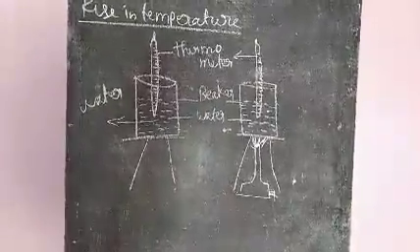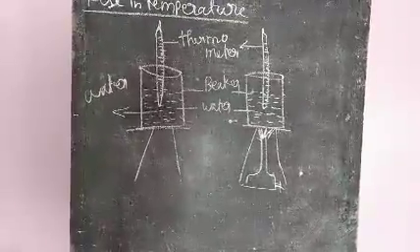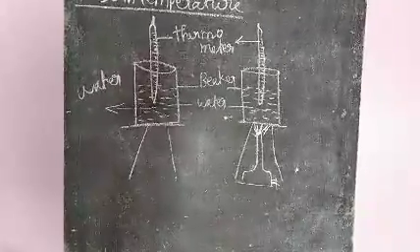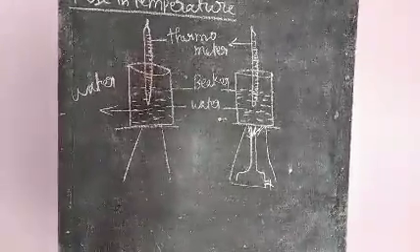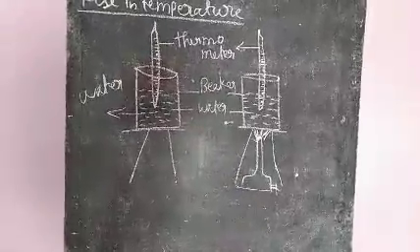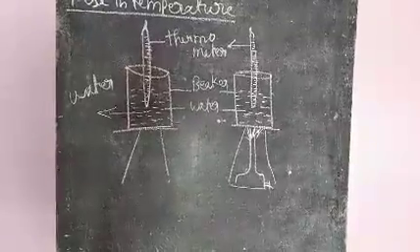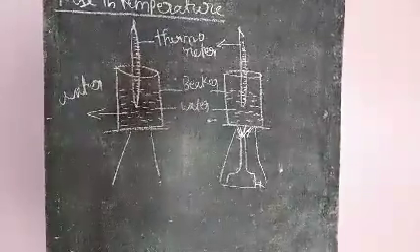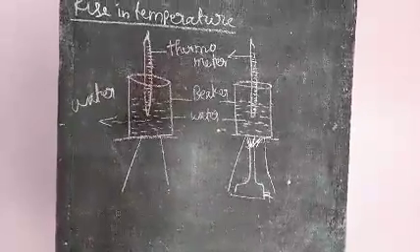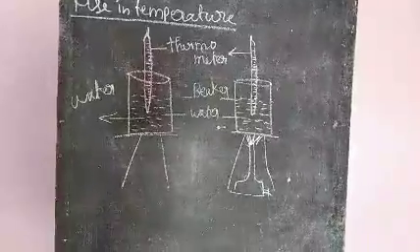In both cases, the temperature is different. In cold water, the temperature is normal, but in hot water, the temperature rises. Why? Because heat energy is supplied. So the water molecules receive the heat energy, which increases the kinetic energy of the water molecules as temperature increases. So due to the heat, the temperature of the substance increases.